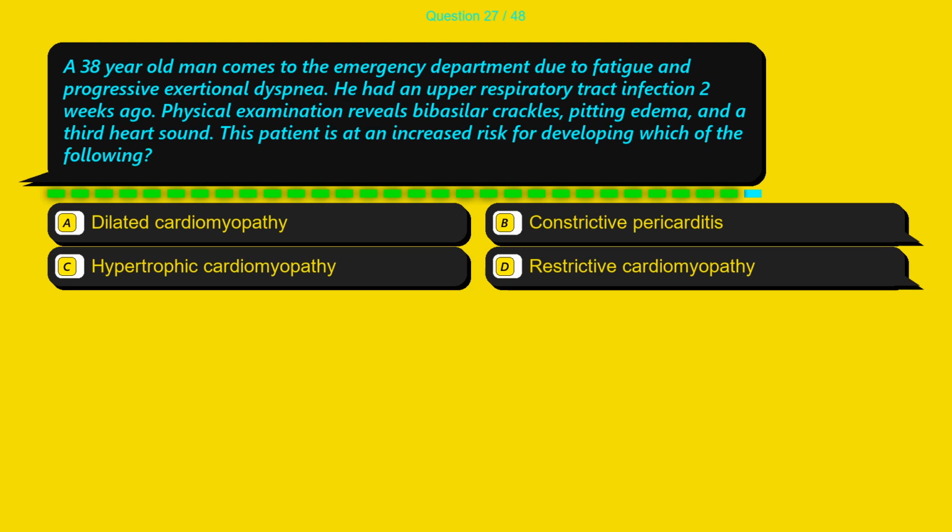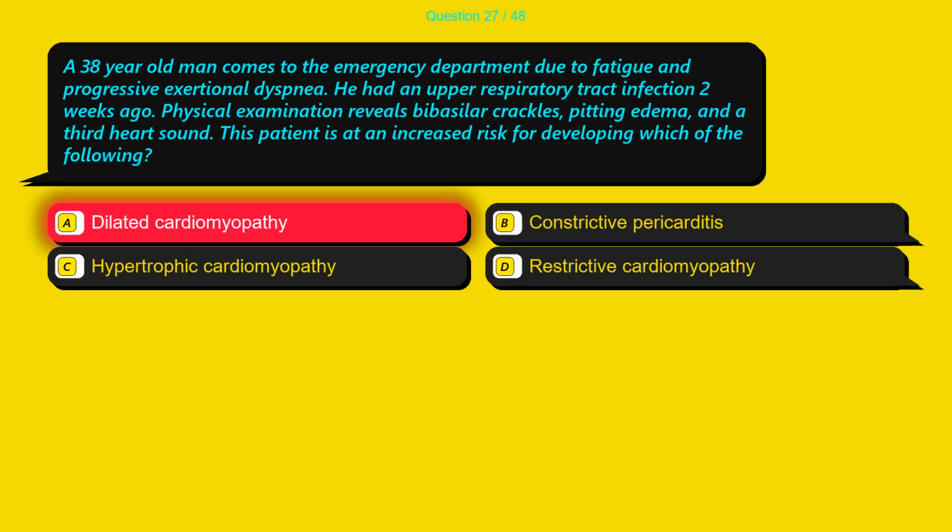Question 27. A 38-year-old man comes to the emergency department due to fatigue and progressive exertional dyspnea. He had an upper respiratory tract infection 2 weeks ago. Physical examination reveals basilar crackles, pitting edema, and a third heart sound. This patient is at an increased risk for developing which of the following? Option A, dilated cardiomyopathy. Option B, constrictive pericarditis. Option C, hypertrophic cardiomyopathy. Option D, restrictive cardiomyopathy.